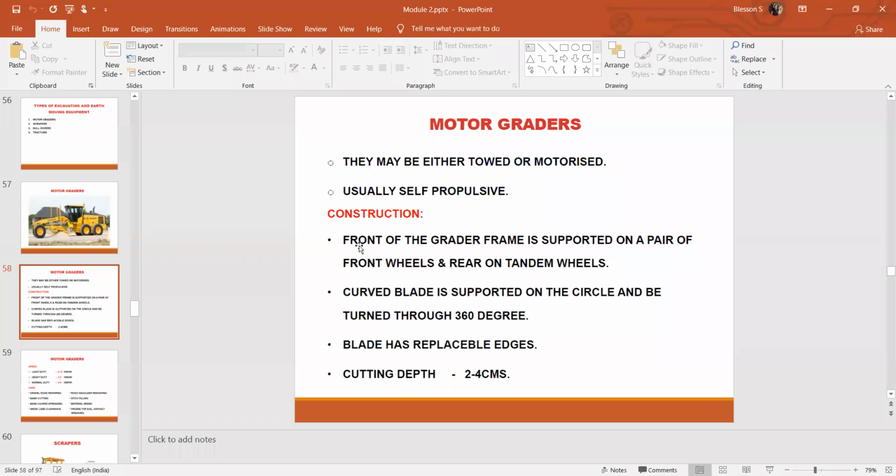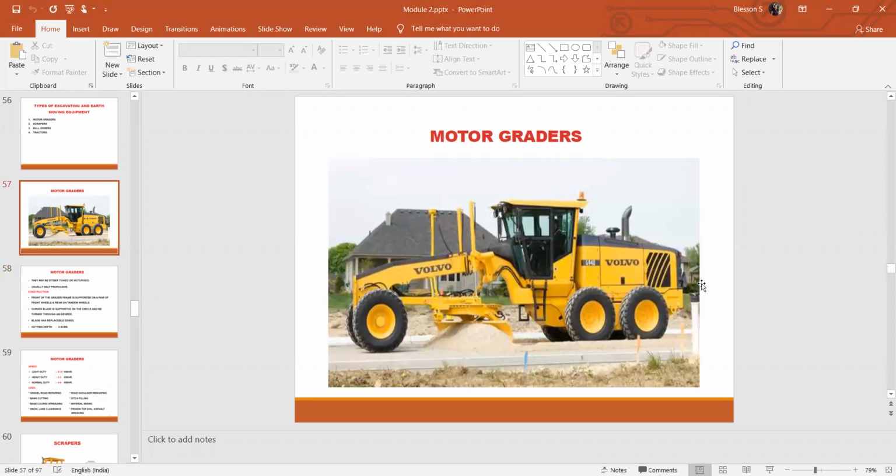In the construction, the front of the grader frame is supported on a pair of front wheels, and the rear on a tandem wheel. You can see the rear one is a tandem wheel, that is double axle wheels are provided, while the front wheel is supported with a single axle wheel.